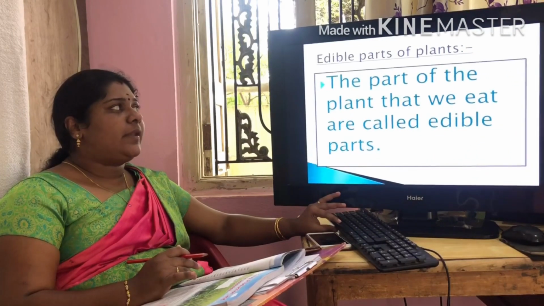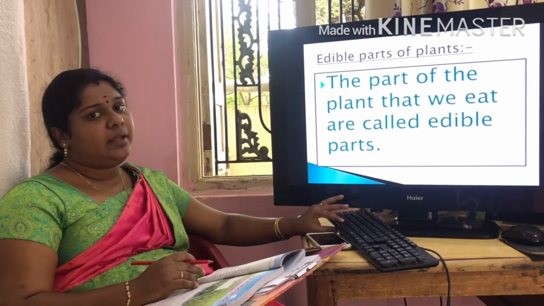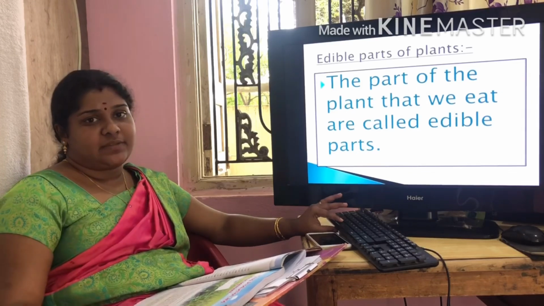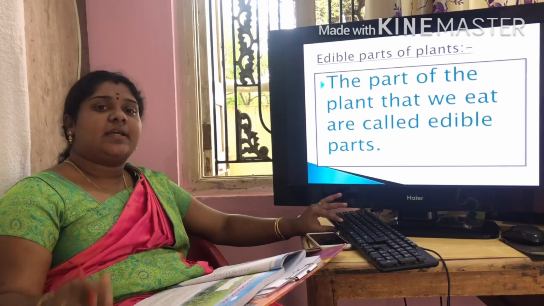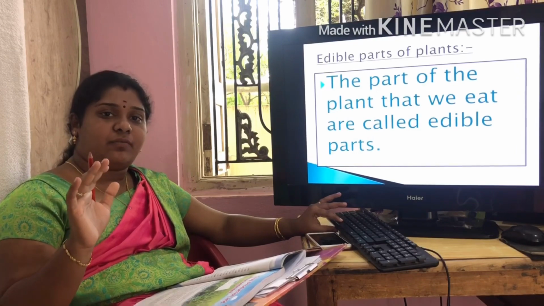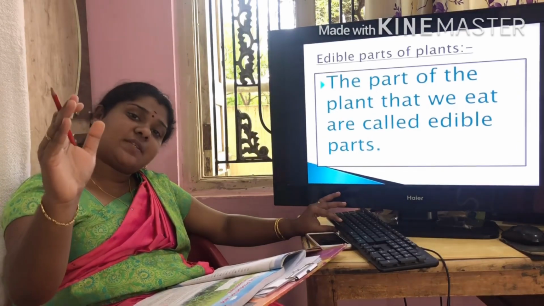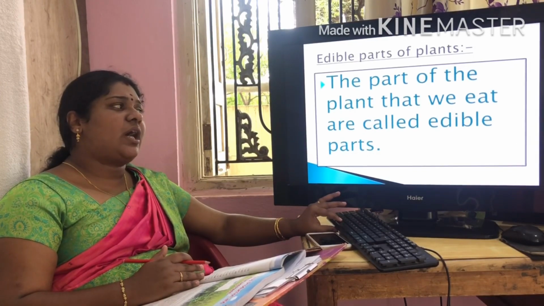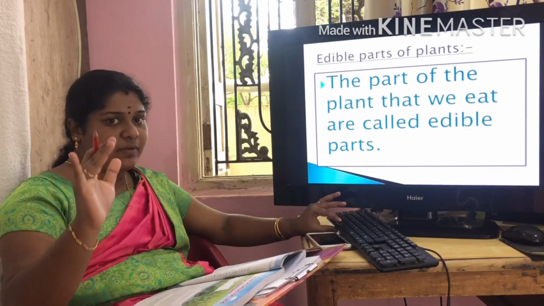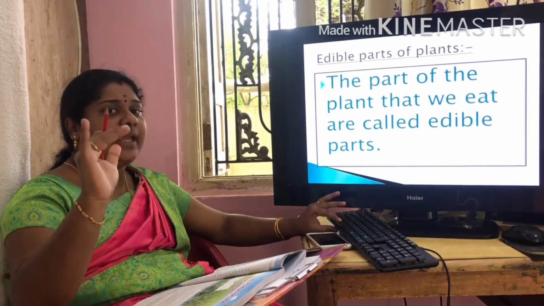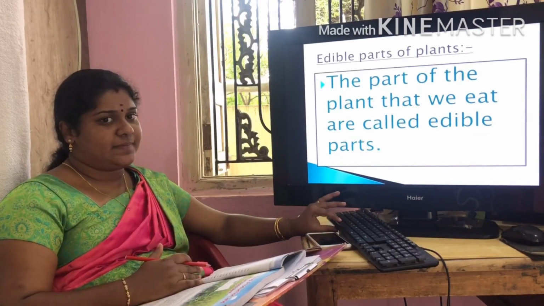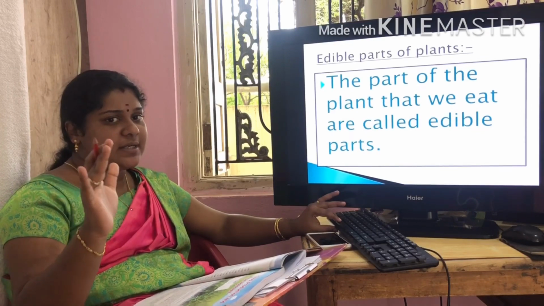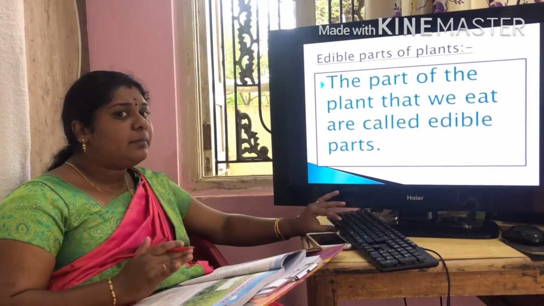Okay, and the next one, edible parts of plants. We can't eat all the parts of a plant. Why? Because some plants store their prepared food, the remaining food, in special kinds of parts. Only those parts we can eat. The parts of the plant that we eat are called edible parts. Which part of a plant can we eat? That's called the edible part of the plant.